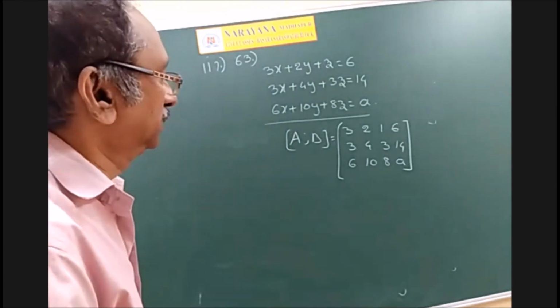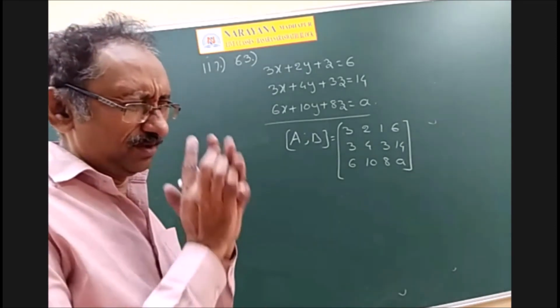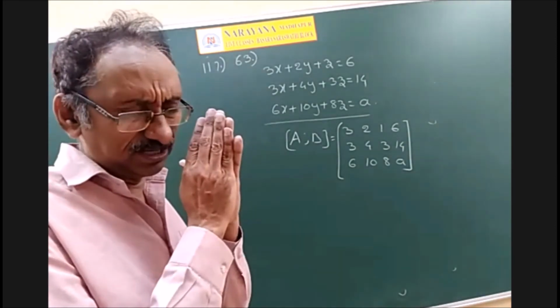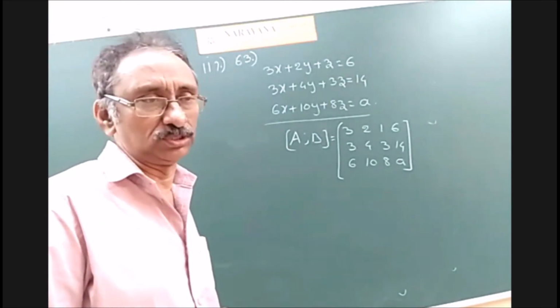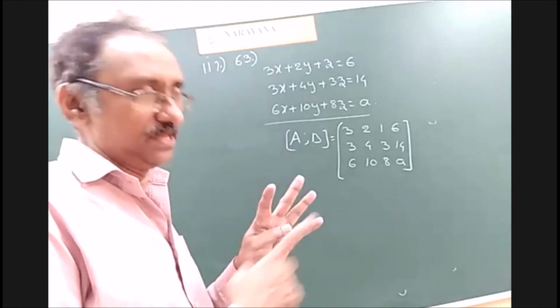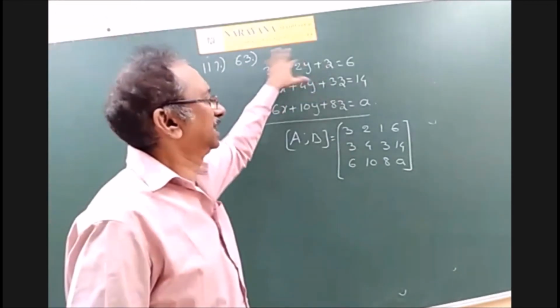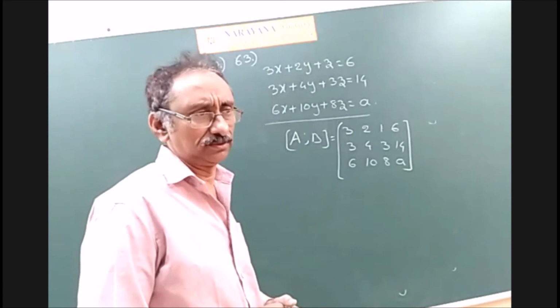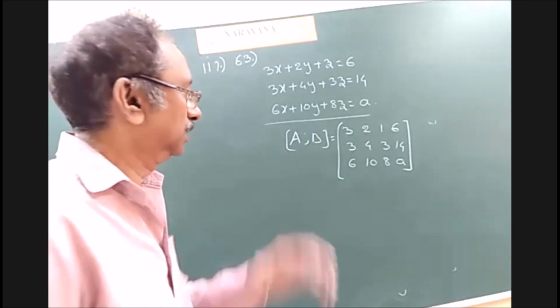So what is the question? It should have infinitely many solutions. You have to remember the three cases very well. Whenever infinitely many solutions occur, rank of A is equal to rank of AB, which is less than the number of variables. Here the number of variables is 3. So the common value must be less than 3. Okay. Now let us start.